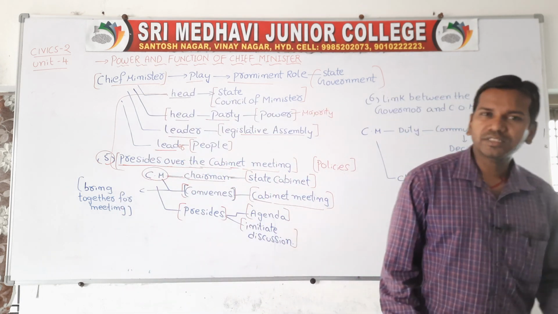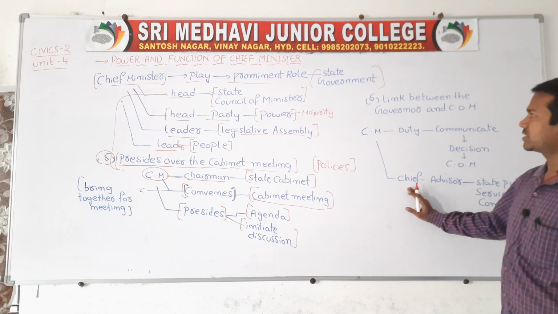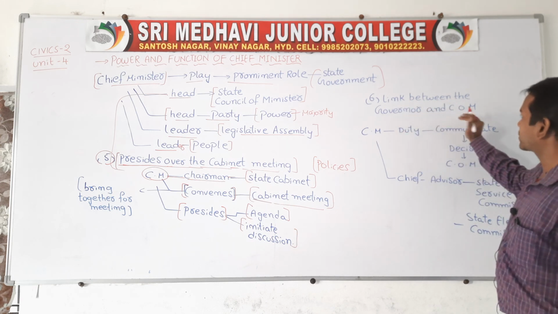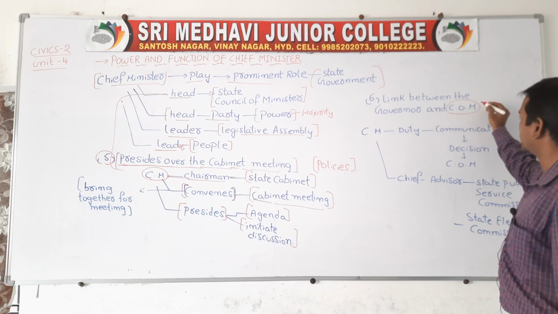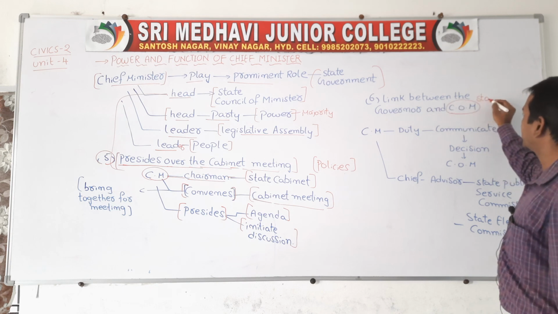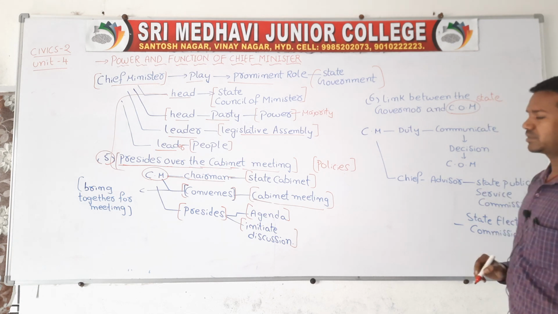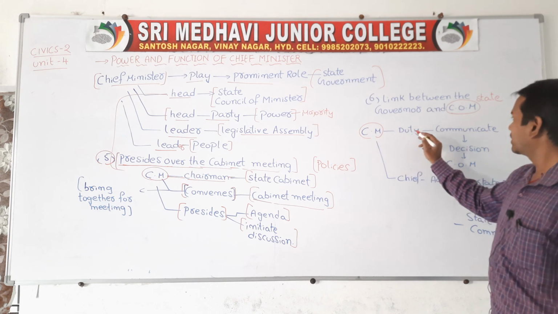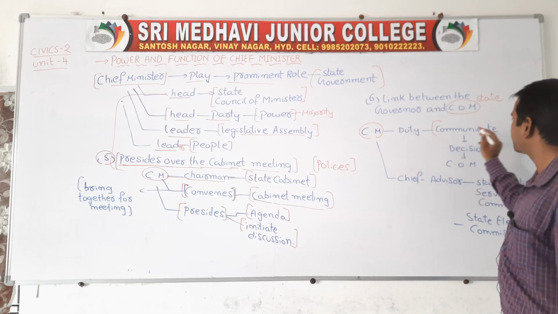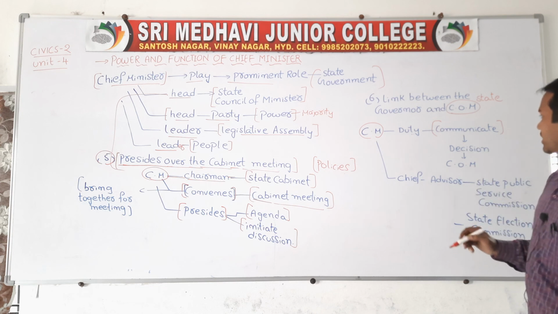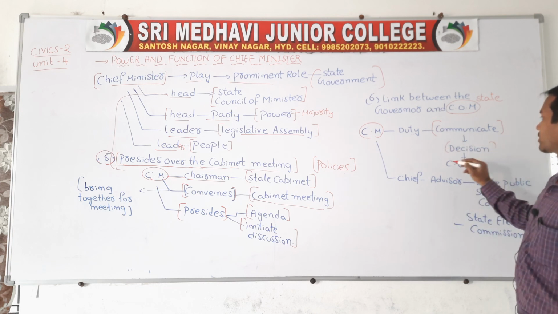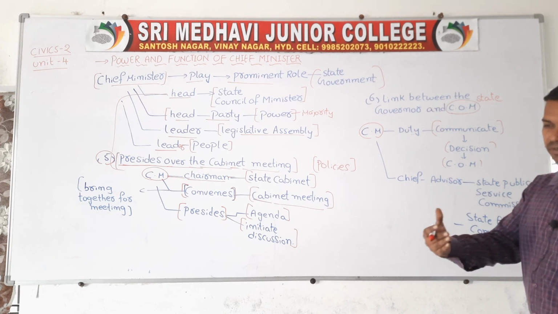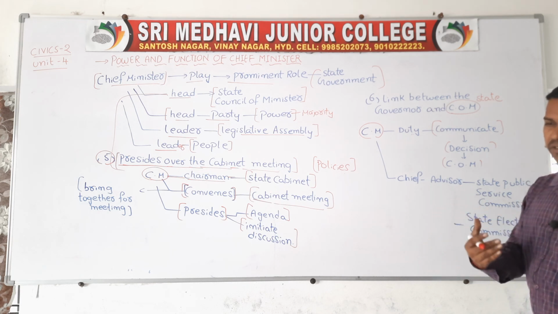Now come to the next important function. The sixth important function of the Chief Minister is that he acts as a link between the Governor and the State Council of Ministers. The Chief Minister's duty is to communicate. He will communicate his decisions to the Council of Ministers. Whatever decisions are taken by the Council of Ministers, the Chief Minister will receive those decisions.